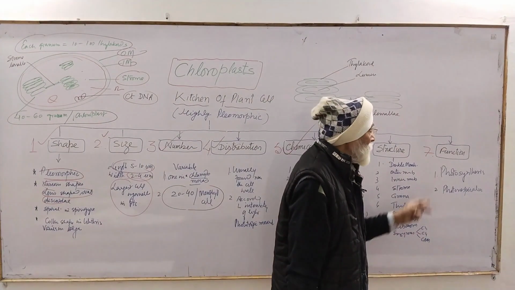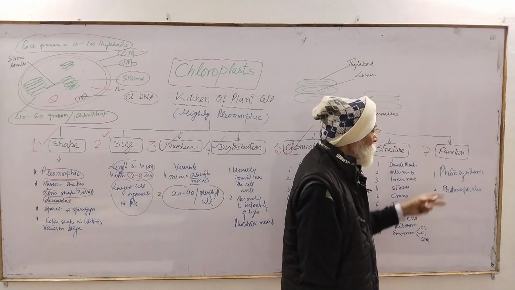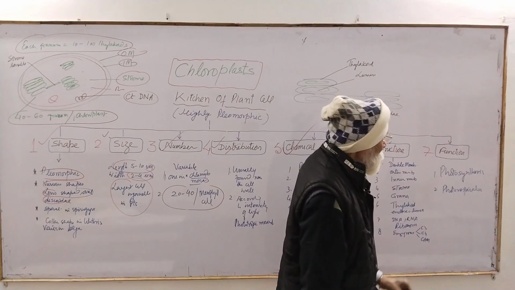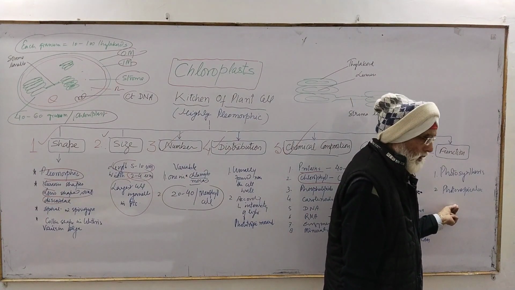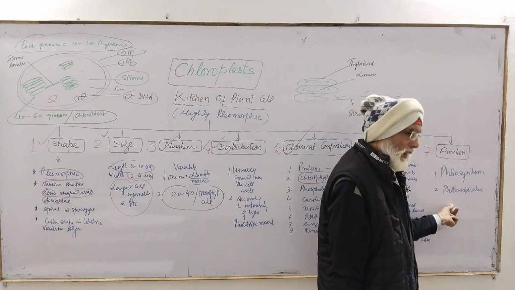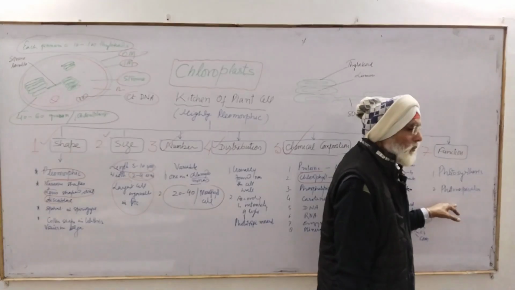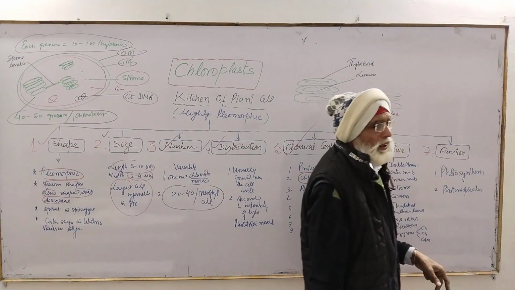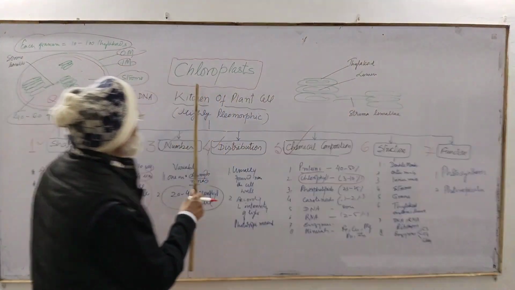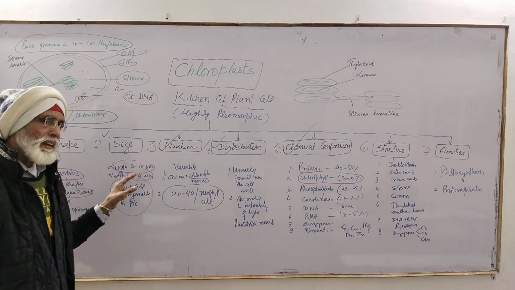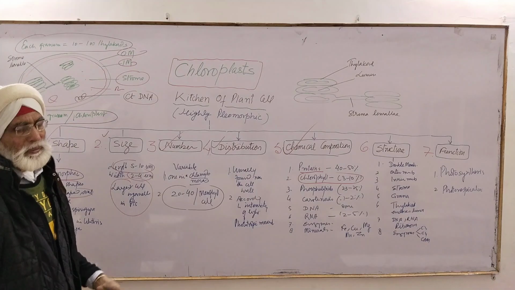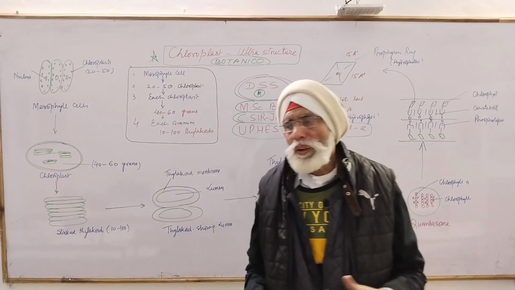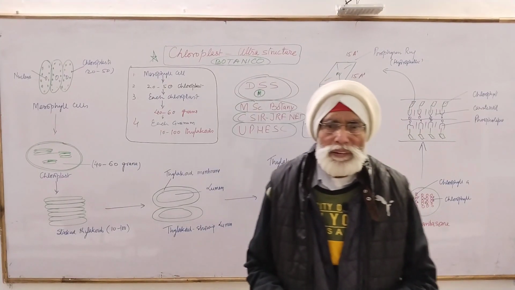And lastly, the important reproductive function, photosynthesis is the most important, and photorespiration is a harmful process which occurs in the C3 cycle. But it does not relate to photosynthesis. It is a harmful process. It is a useful process. Okay, so thank you very much regarding the chloroplast as I mentioned in your NCERT book. Thank you very much. So now I am going to give you further detail.